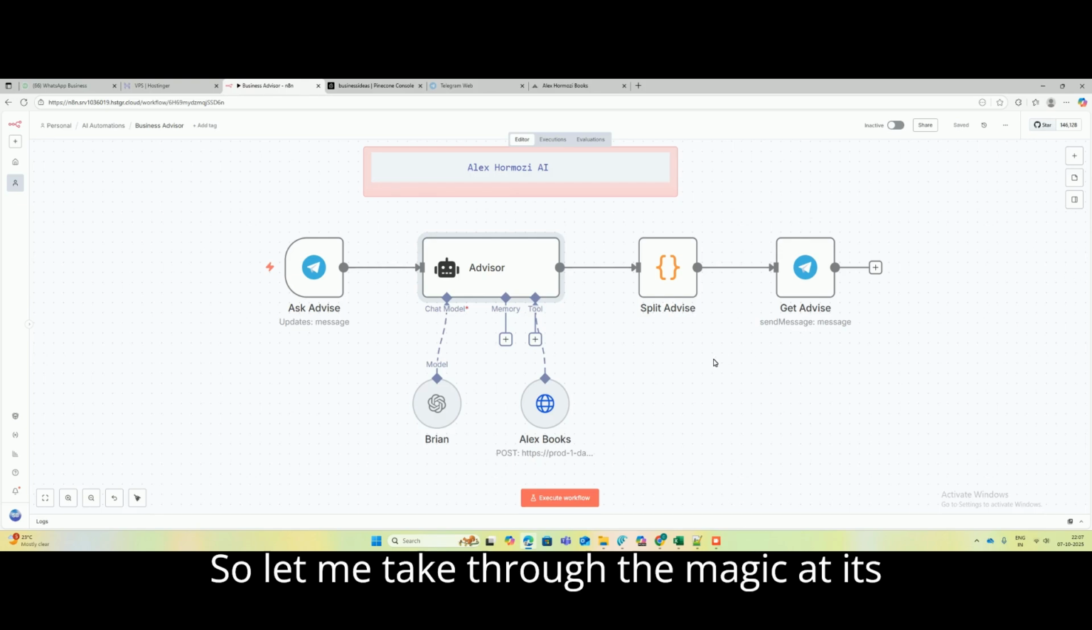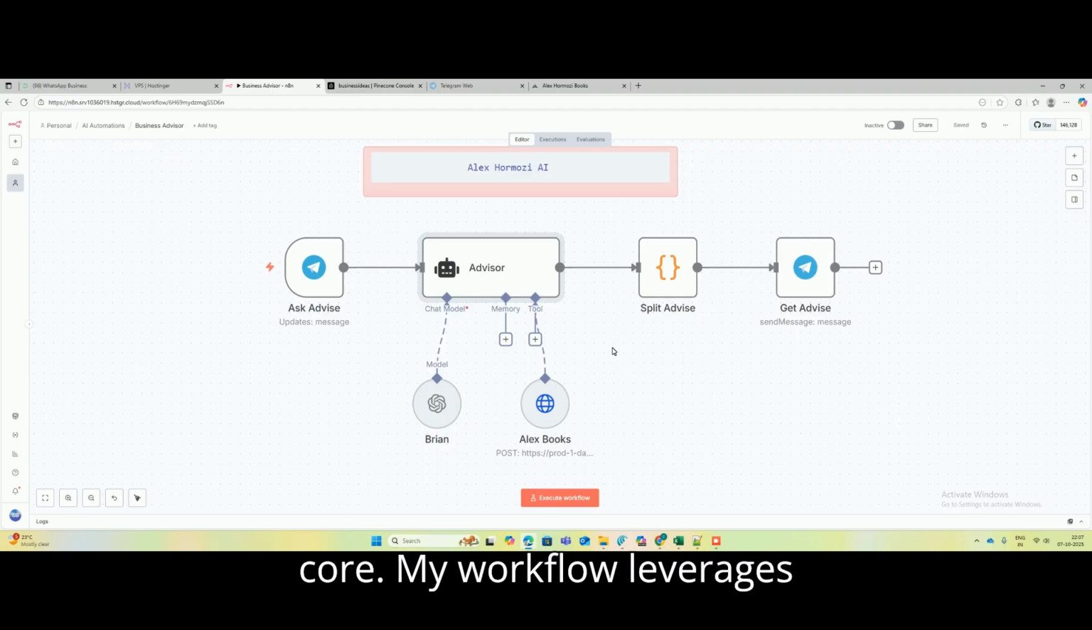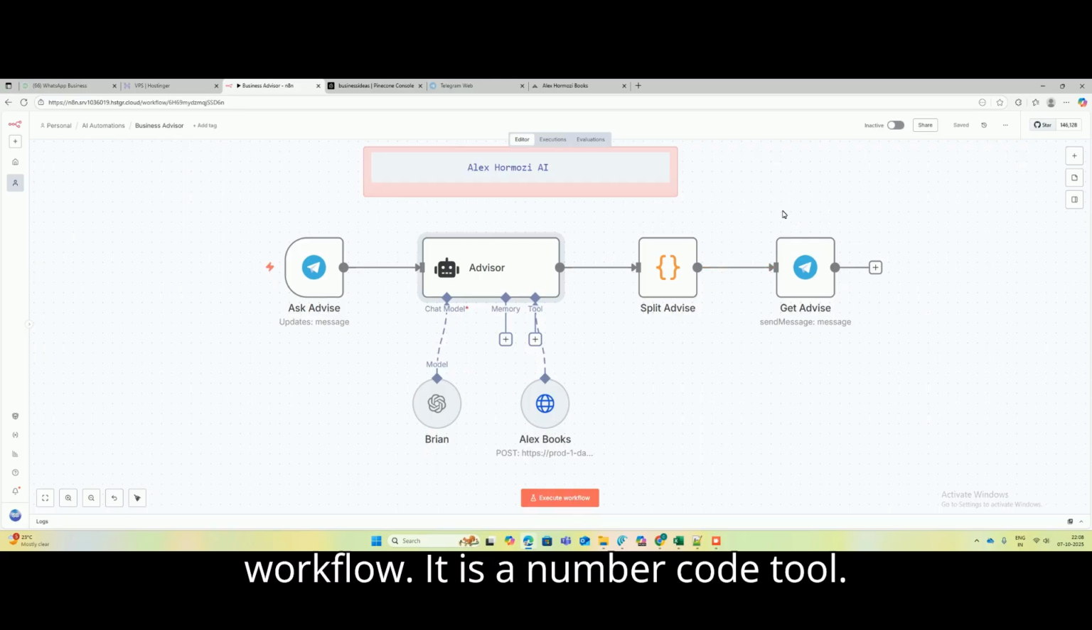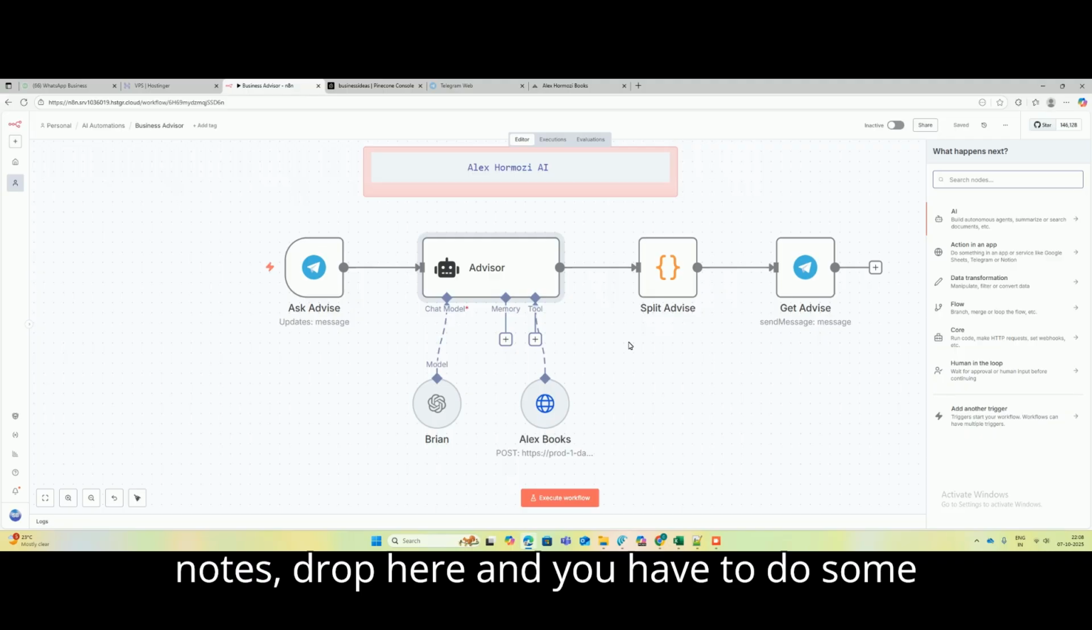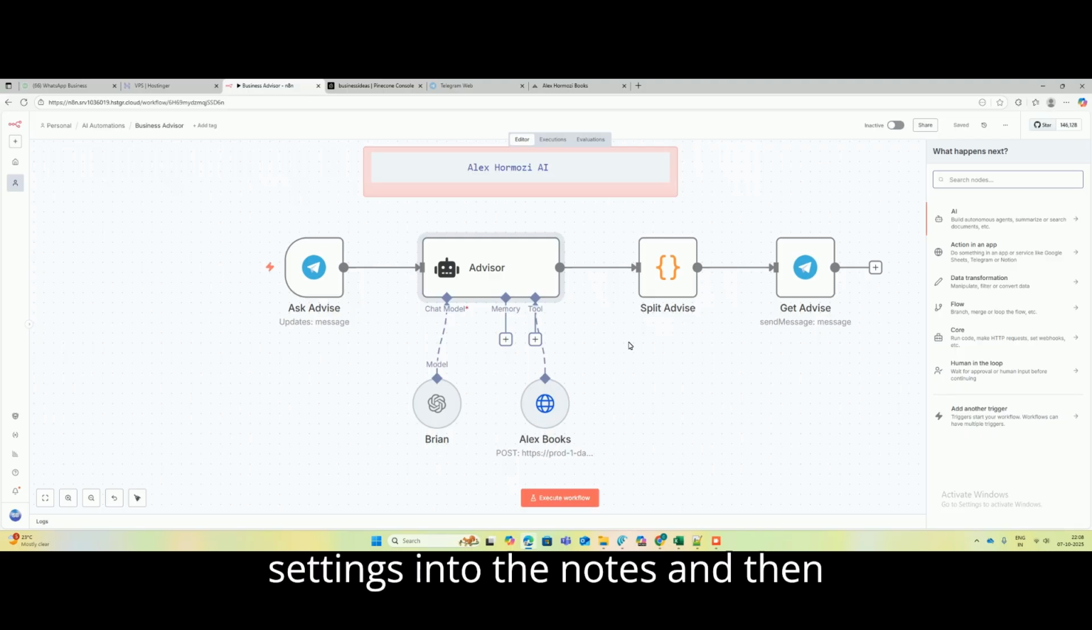So let me take you through the magic at its core. My workflow leverages a few powerful tools. I'm using N8N here to create the workflow. It is a no-code tool. Simply you have to go here, drag your nodes, drop them here, and do some settings in the nodes, and then you are ready to execute your workflow.